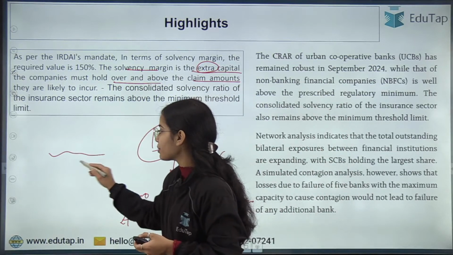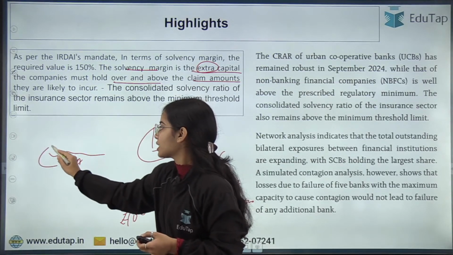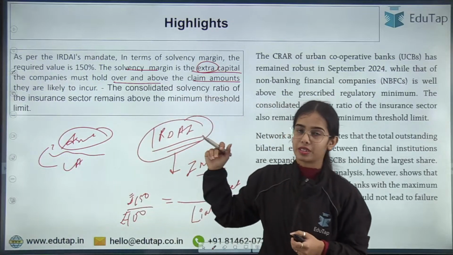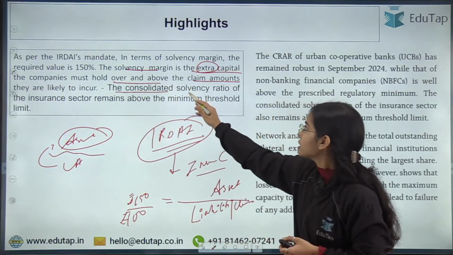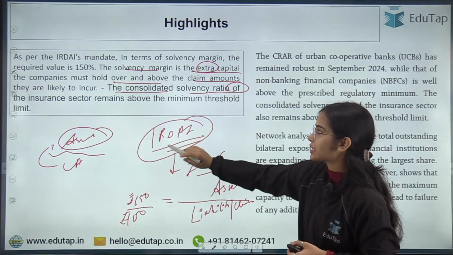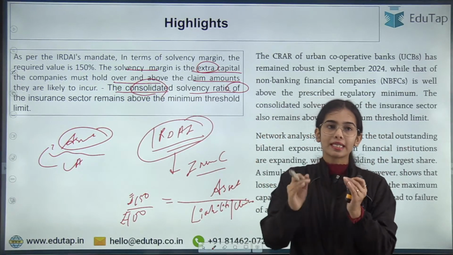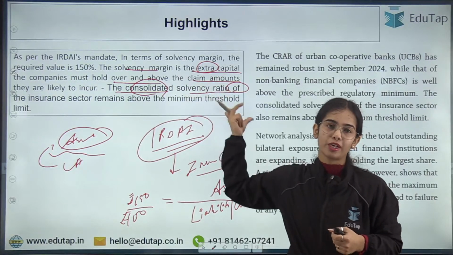So against the claim amount, there are assets that the insurance company has to maintain, and it is 150%. Okay, the consolidated solvency ratio of the insurance sector remains above the minimum requirement of 150%.